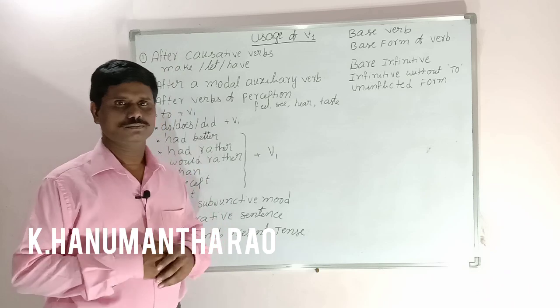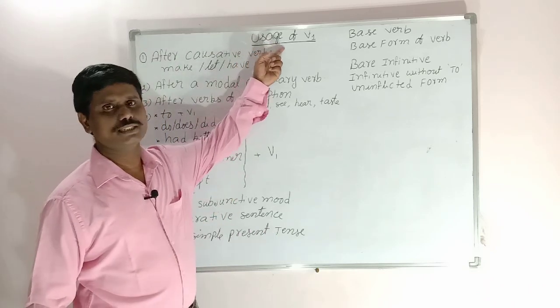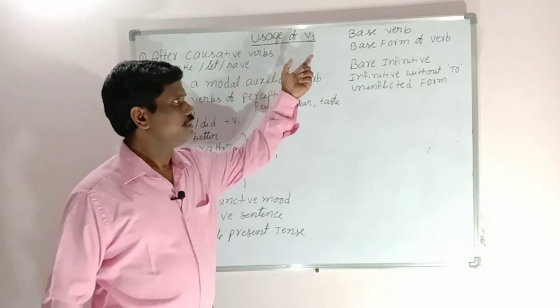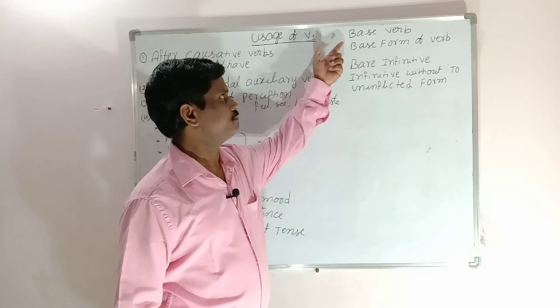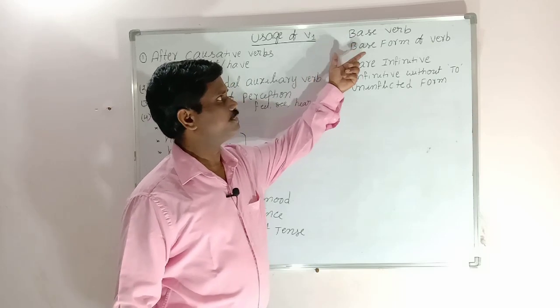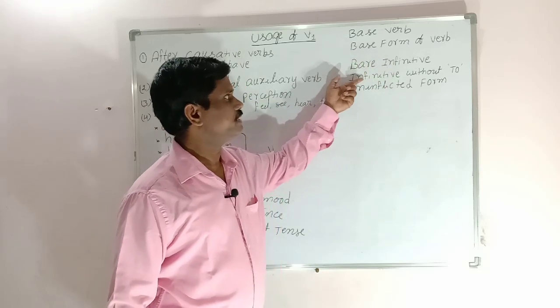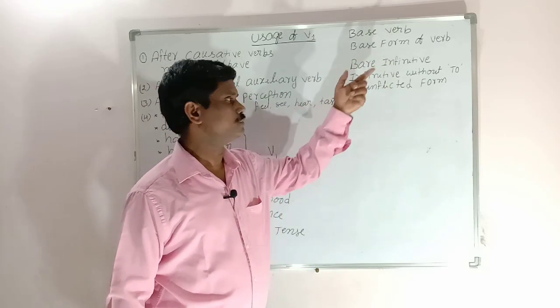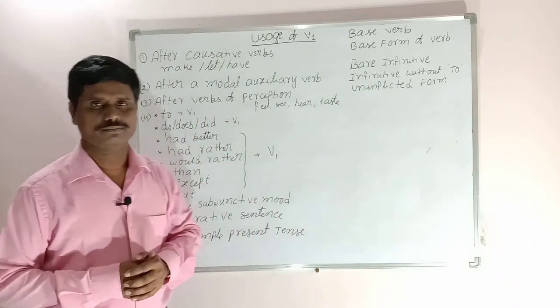Today in this video, we are going to learn about the usage of verb 1. We call the usage of verb 1 by different names: base verb, base form of verb, bare infinitive, infinitive without to, uninflected form. The meaning is the same.